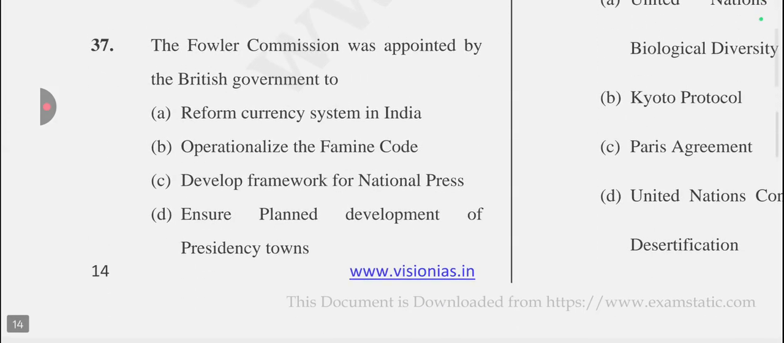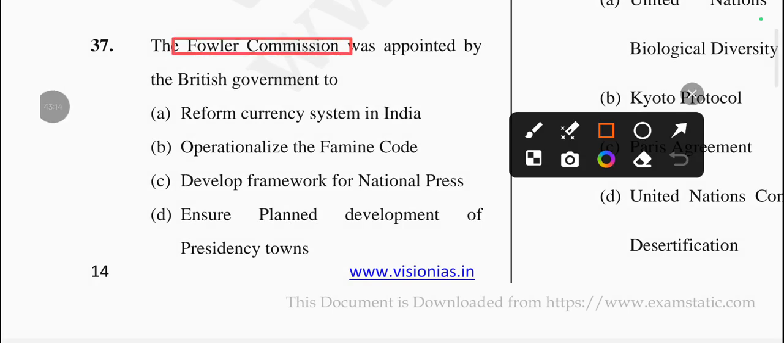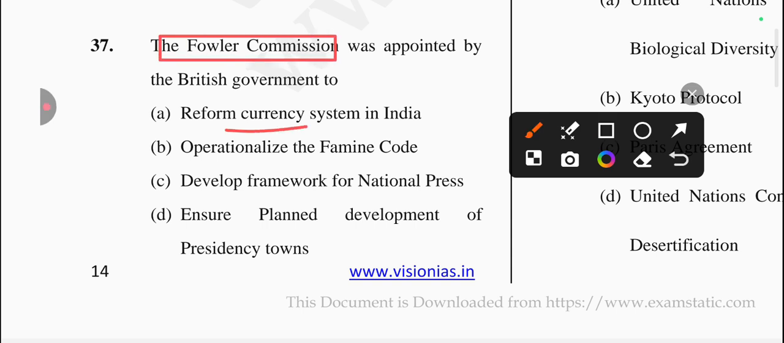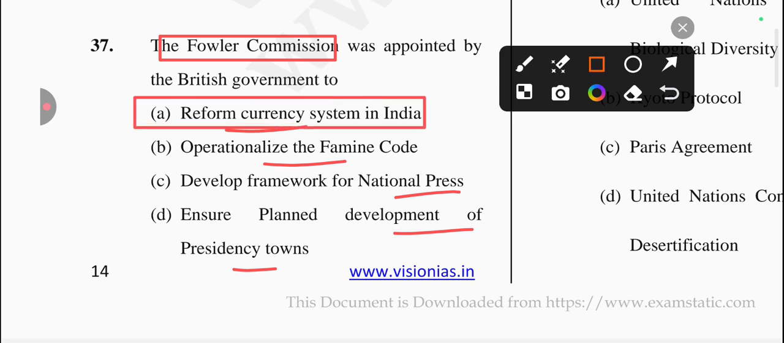Next question is, the Fowler Commission was appointed by the British government to reform the currency system in India, operationalize the Famine Code, develop a framework for national press, or ensure planned development of presidency towns. So the answer for this question is option number A, which is related to reforming the currency system in India. The Fowler Commission was appointed for that.